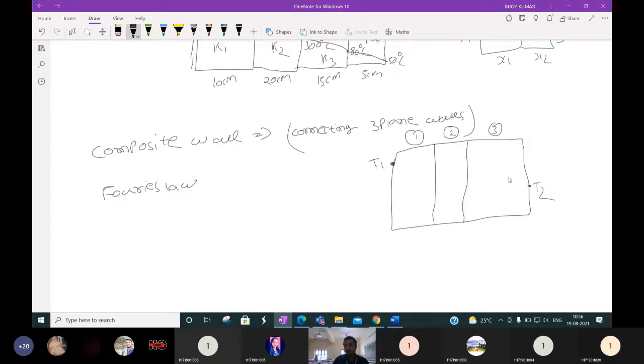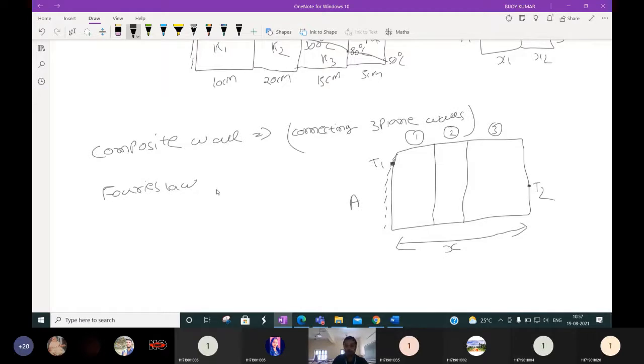Okay, this is the composite wall, having the three walls connected. This is wall 1, wall 2 and wall 3, and the temperatures at this surface and this surface are T1 and T2. Let X be the total thickness, and A the area of heat transfer. All have the same dimension, so this area we can take as the area of heat transfer.